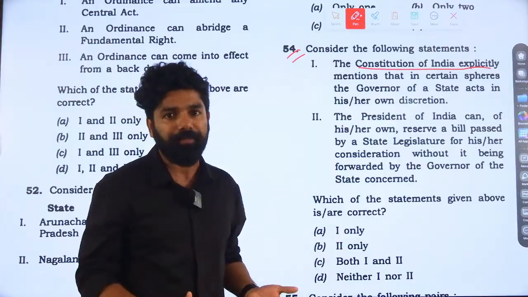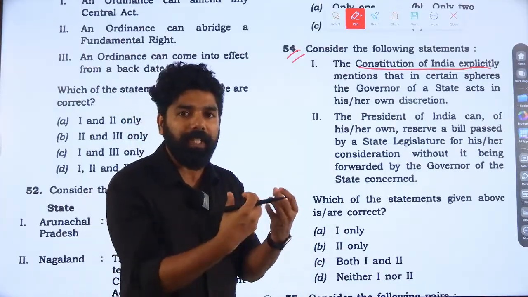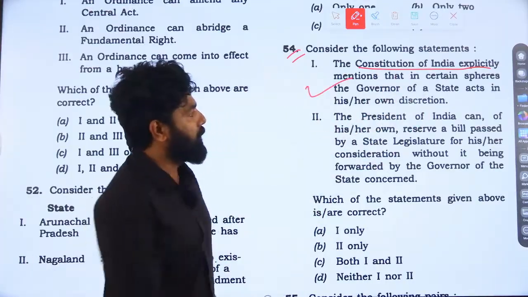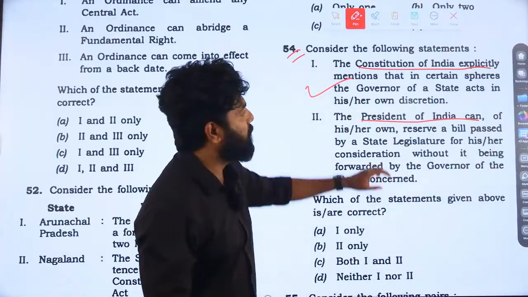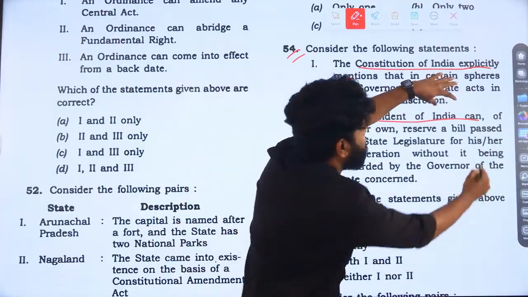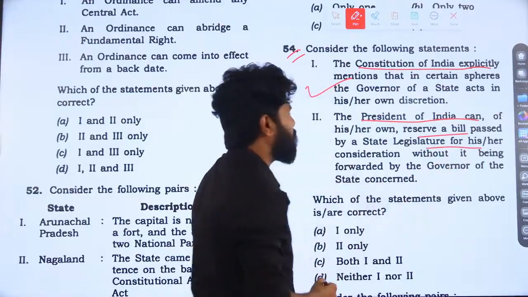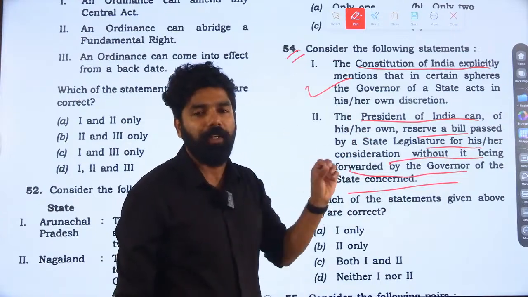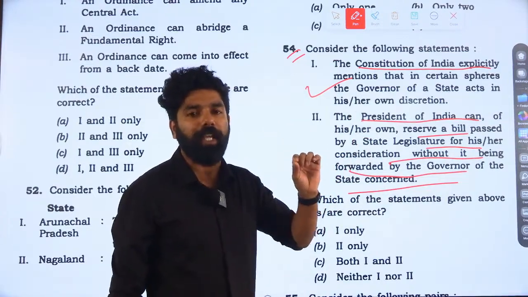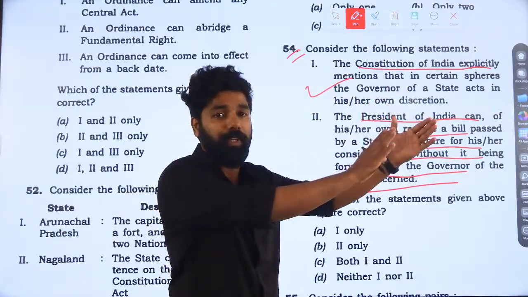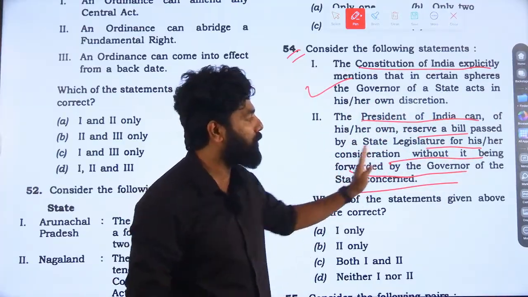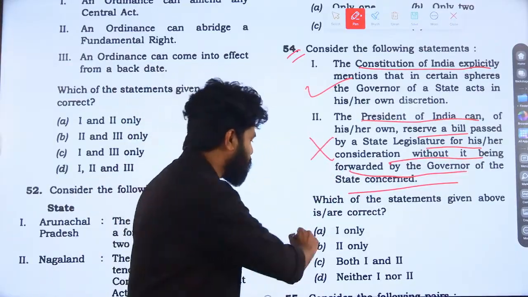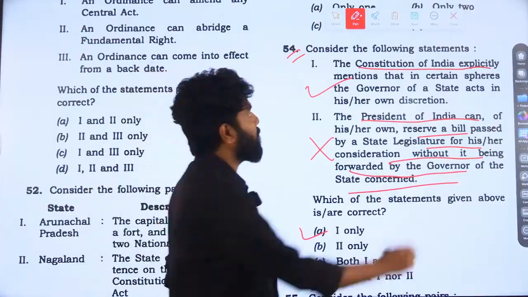There are certain situations where the constitutional provision gives a discretionary power to the governor. So statement 1 is correct. The President of India can reserve a bill passed by a state legislature for his consideration without it being forwarded by the governor of the state. It cannot be done by the president. The governor has the power under Article 200 to reserve certain bills for the consideration of the president. The president cannot do so without any consideration given by the governor. Statement 2 is incorrect. The answer to this question is option A, 1 only is correct.